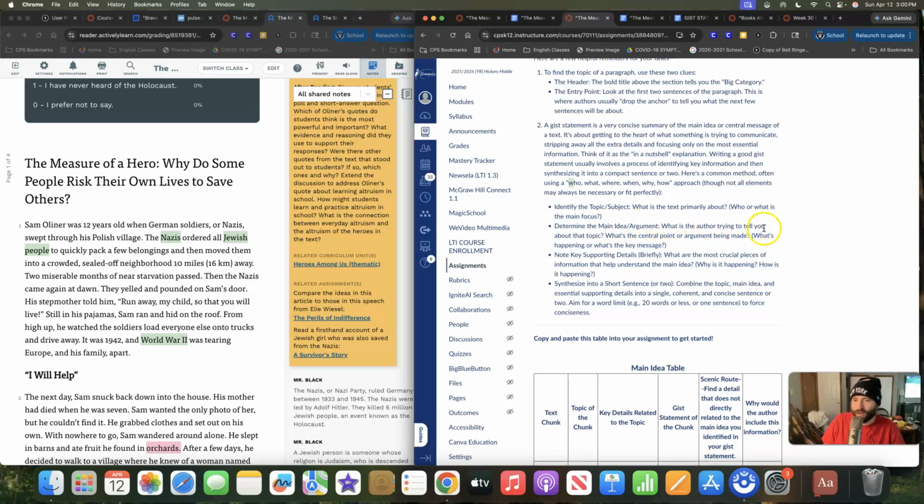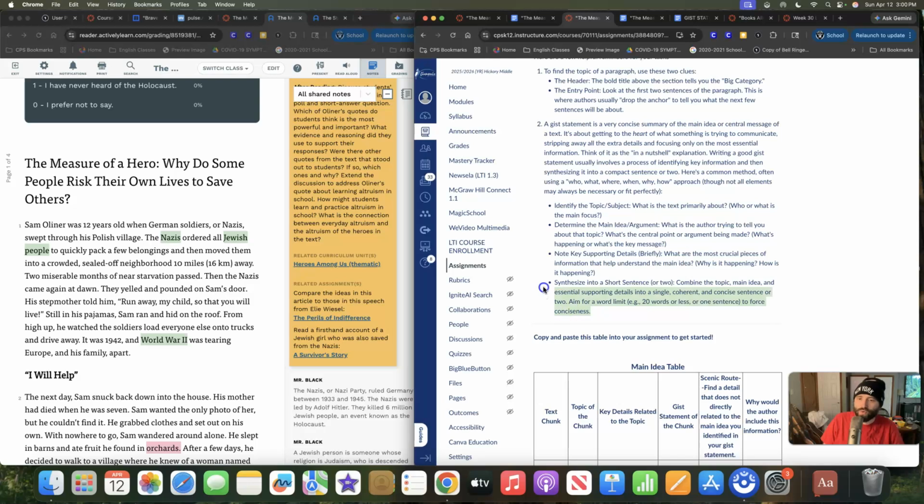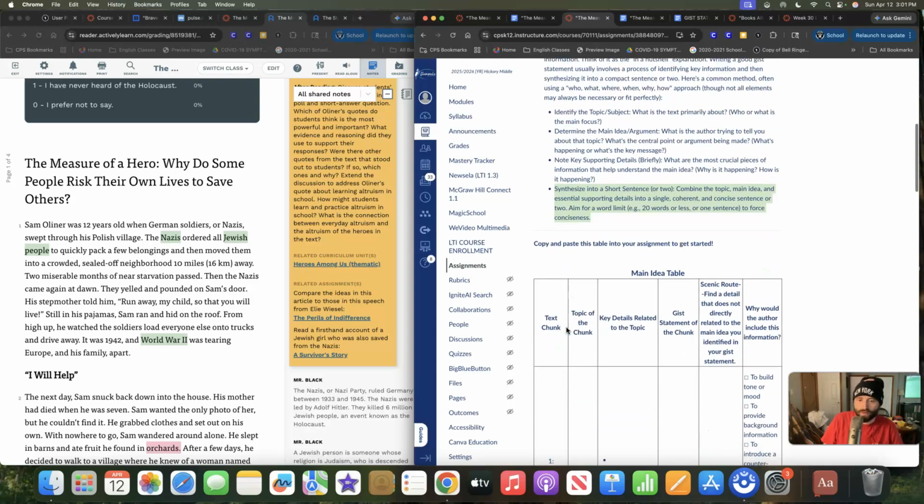So what is the author trying to tell you about that topic? What's the central point or argument being made? And what's happening, or what's the key message? Note key supporting details. What are the most crucial pieces of information that help understand the main idea? Why is it happening? How is it happening? And then synthesize that into a short sentence or 2. Combine the topic, main idea, and essential supporting details into a single, coherent, and concise sentence or 2. Aim for a word limit of 20 words or less.